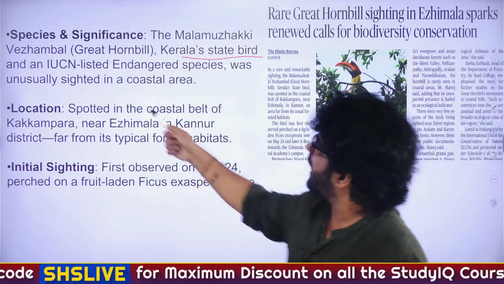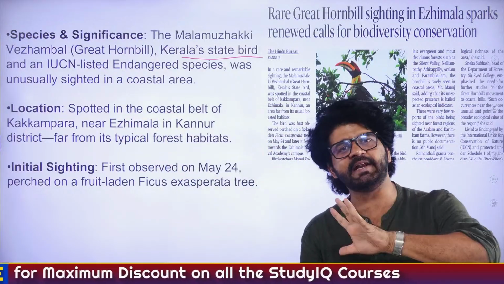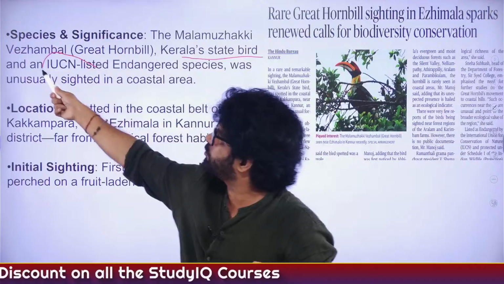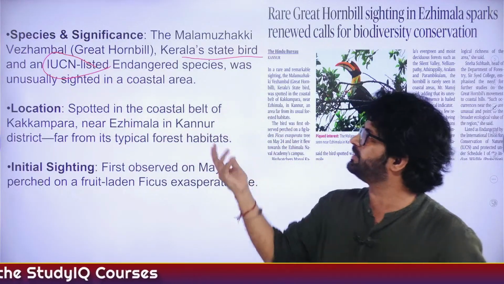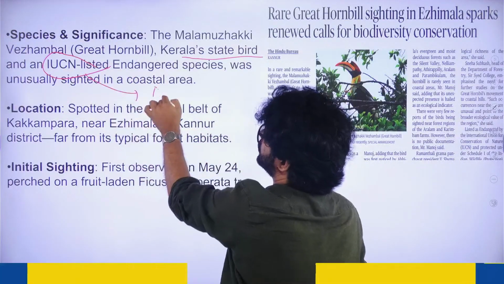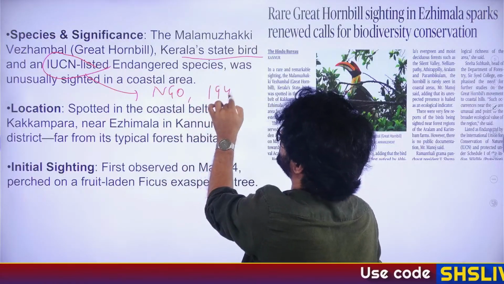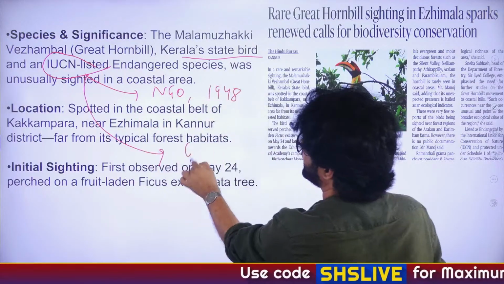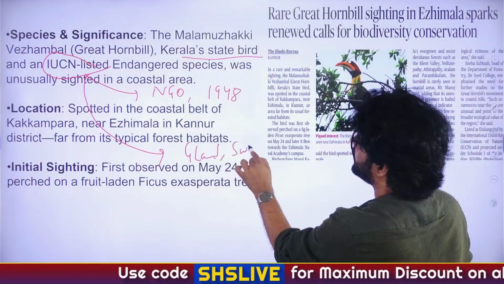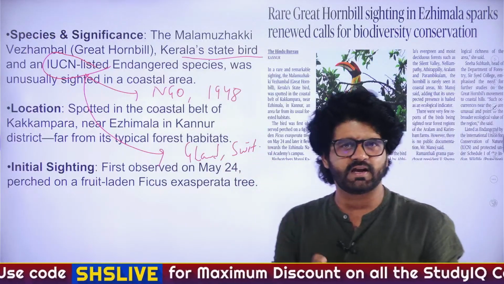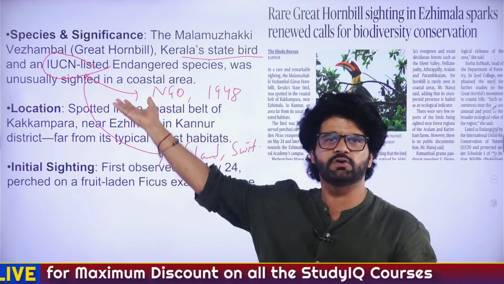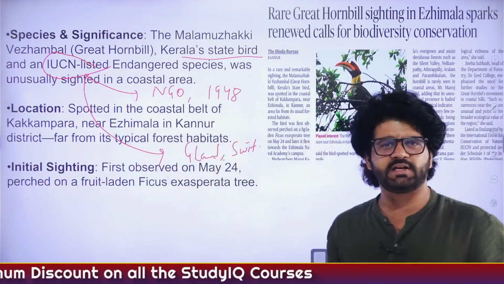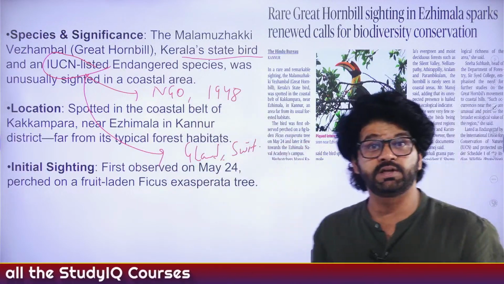More important, IUCN, what is the status? Endangered species. What is IUCN? UPSC has asked PYQs on it. It's an international NGO, established around 1948. Its headquarters is in Gland, Switzerland. Generally, you have headquarters in Geneva, Vienna, etc. But it's not there. It was formed in France. Headquarters is in Gland, Switzerland. So remember these things, very important.